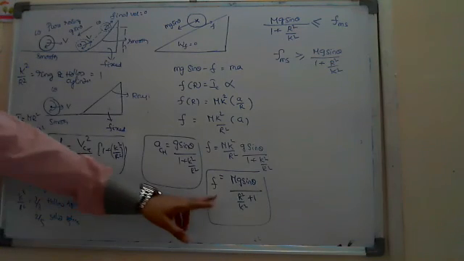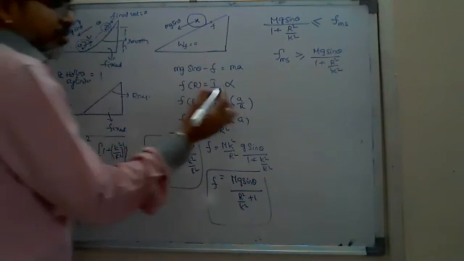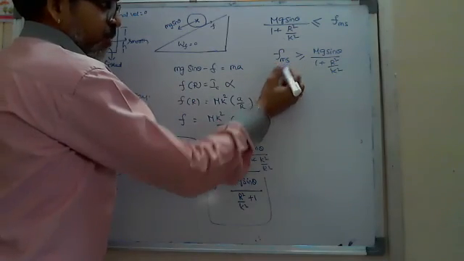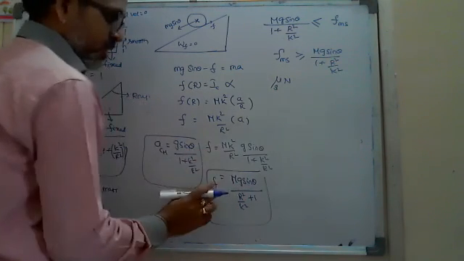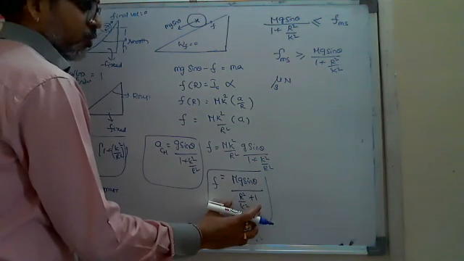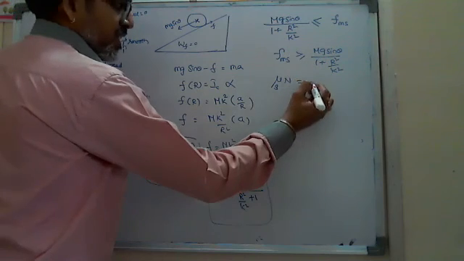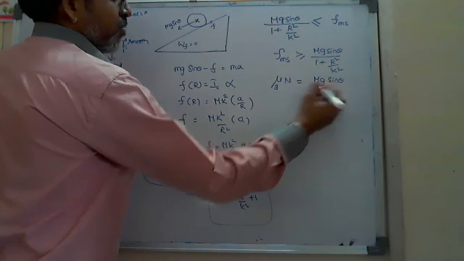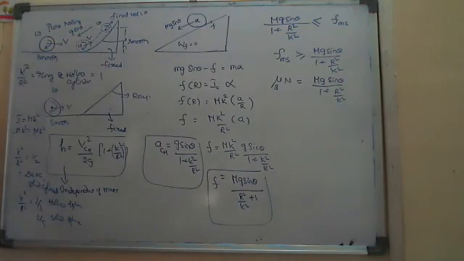This F should be less than f_MS, or at least equal to f_MS, about to slide. Suppose it is about to slide, but it is not sliding in pure rolling, only about to slide. In that case, I can write f_MS equals mu s into N. At that time, mg sin theta by 1 plus R square by K square equals f_MS. F equals f_MS. So F, which is mg sin theta by 1 plus R square by K square, equals mu s into N.